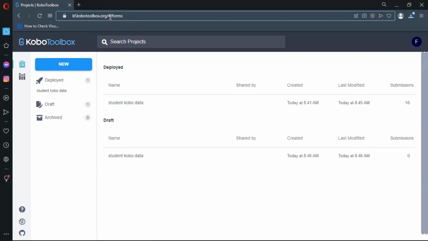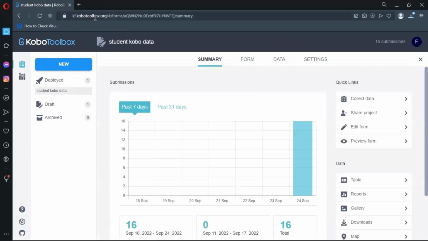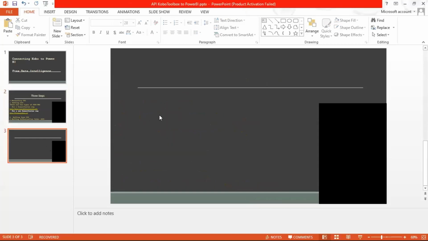If I come to Deployed Forms, you see that it starts with kf.kobotoolbox.org and then whatever other numbers or words are in the URL. Our main emphasis here is only the very first part, kf.kobotoolbox.org. So we copy that, starting with https, and paste it here.